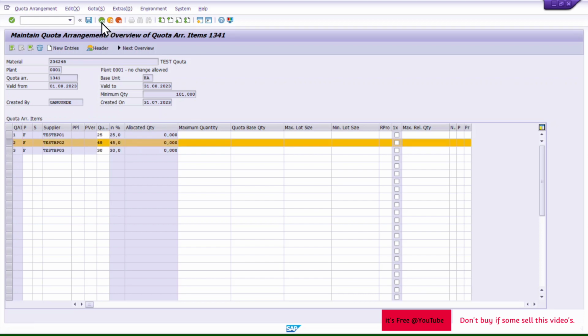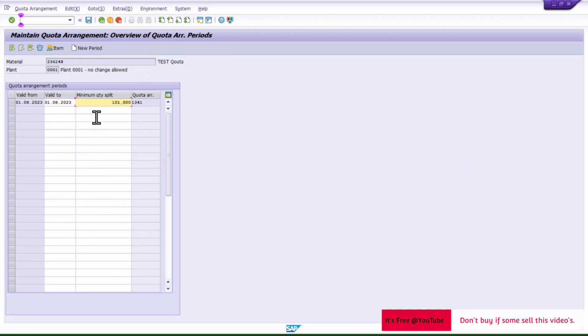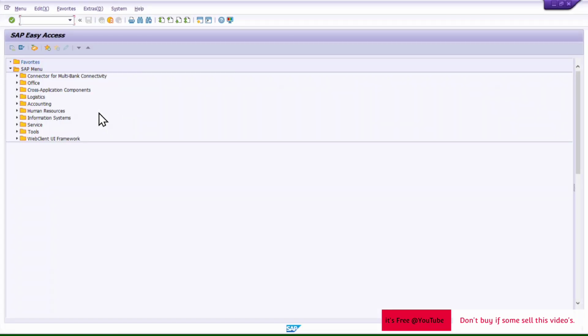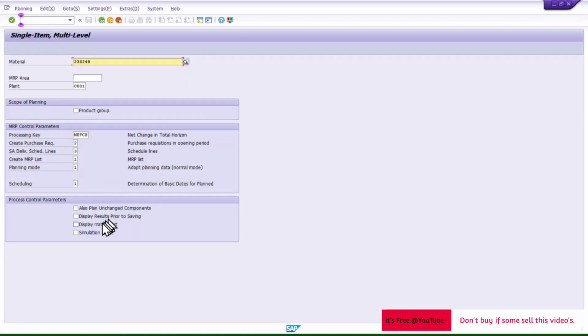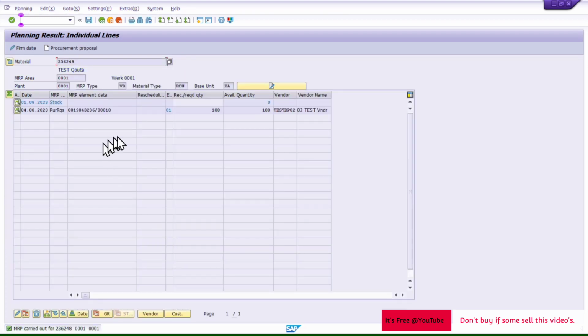Let's see. Now I have maintained minimum quantity split as 101 and if I try to run MRP, the system will select only one vendor and ignore two, because I have given a minimum split more than my requirement. Let's see what the result will be. See, now the system ignored all other vendors and selected one because I have set the minimum split.